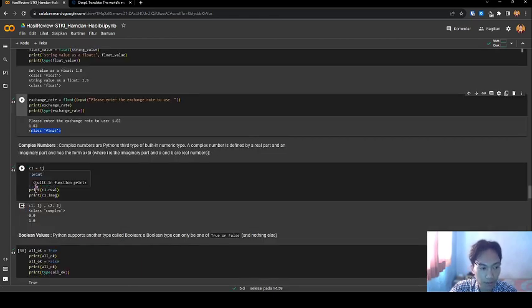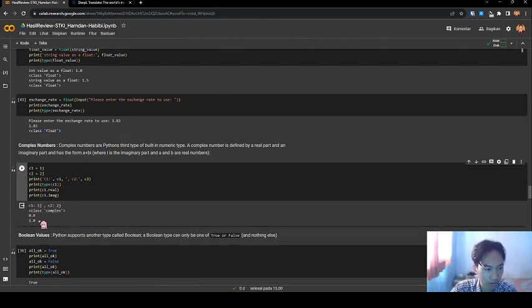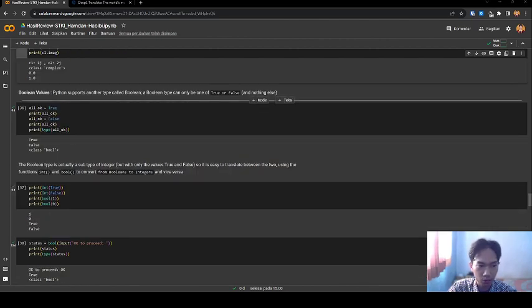Next, a complex number. A complex number is Python's third type of built-in numeric type. A complex number is defined by a real part and an imaginary part and has the form a plus bi, where i is the imaginary part and a and b are real numbers. Let's see the code. I run this code, real 0, imaginary 0, 1.0.